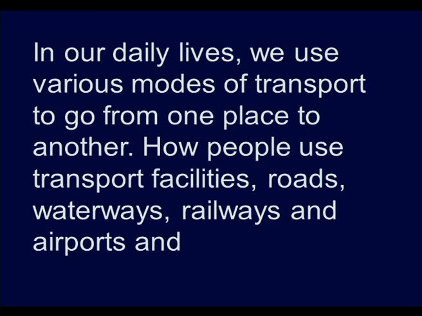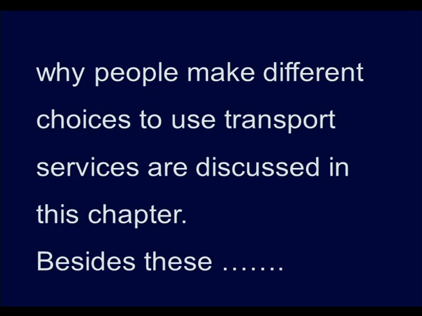Now, as a part of this lesson, in our daily lives, we use various modes of transport to go from one place to another. How people use transport facilities, roads, waterways, railways, airports, and why people make different choices to use transport service are discussed in this chapter.